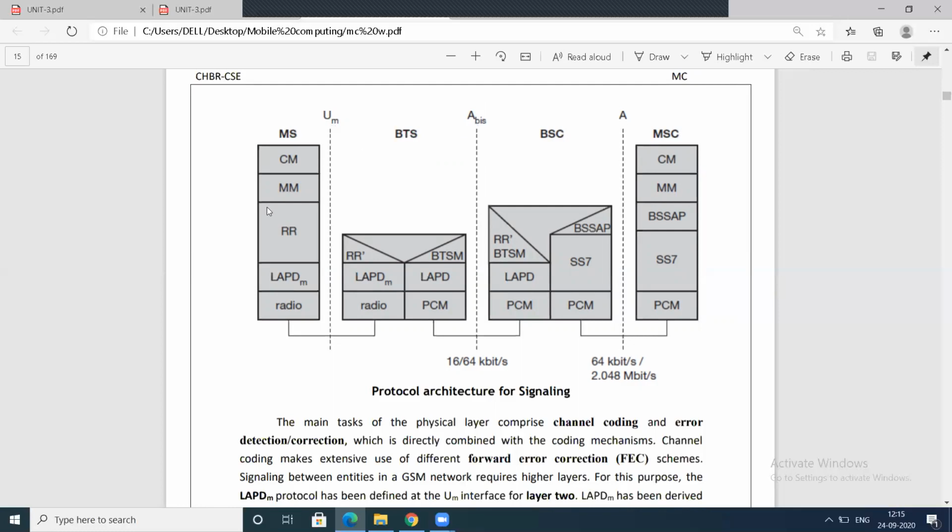Now, the protocol architecture means you need to write, at each mobile station, what the layers are. At the BTS, what are the layers? At the BSC and MSC, you need to write each layer. These are the protocols at each layer. This is the radio protocol at the physical layer.